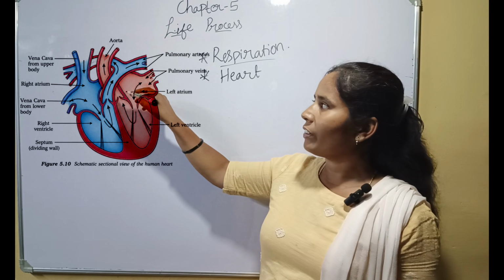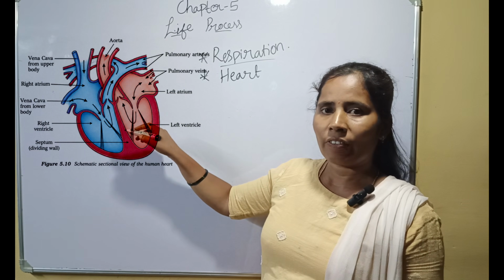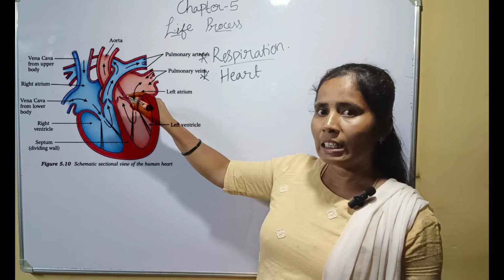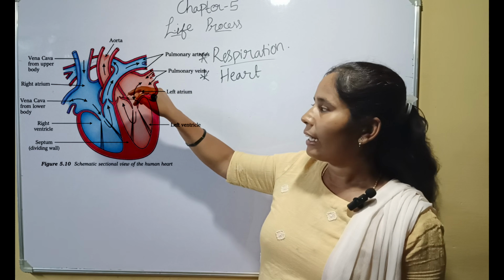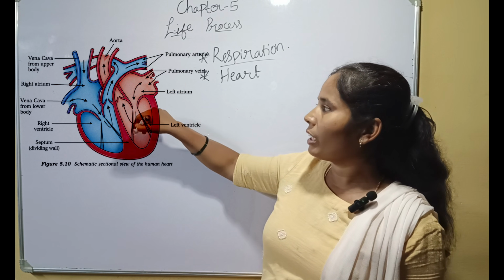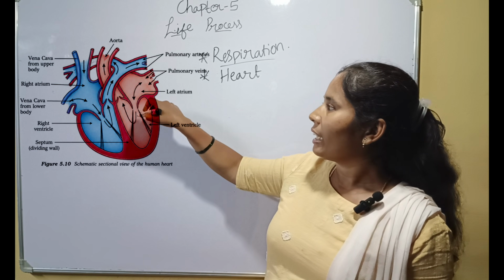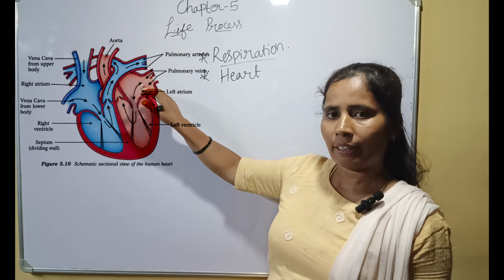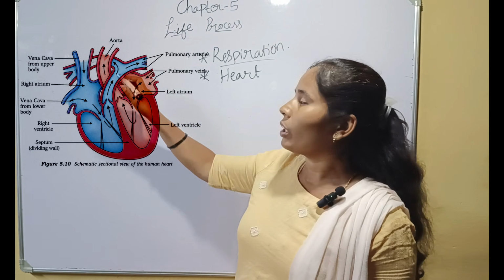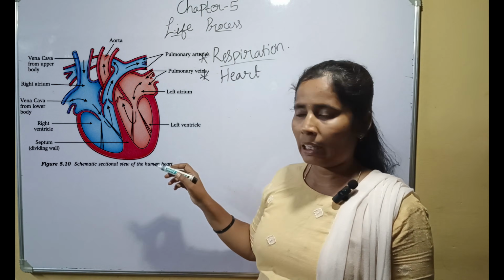When the blood enters the left atrium, the left ventricle will contract. So this left atrium relaxes such that the blood enters here. Again this blood enters the left ventricle here. When it enters the left ventricle, this left atrium will contract. After that, it moves through the aorta to all the parts of our body.